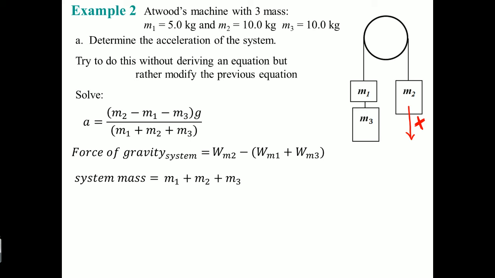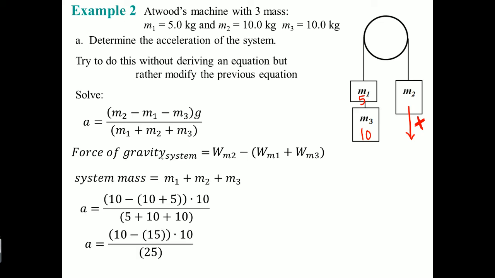The mass of the system is M1 plus M2 plus M3, right? So the 10 plus 15 comes from the 10 right here plus the 15 here. These add up. So this becomes 25. The 15 here is represented by this 15. And this is still the 10 here, kilograms.